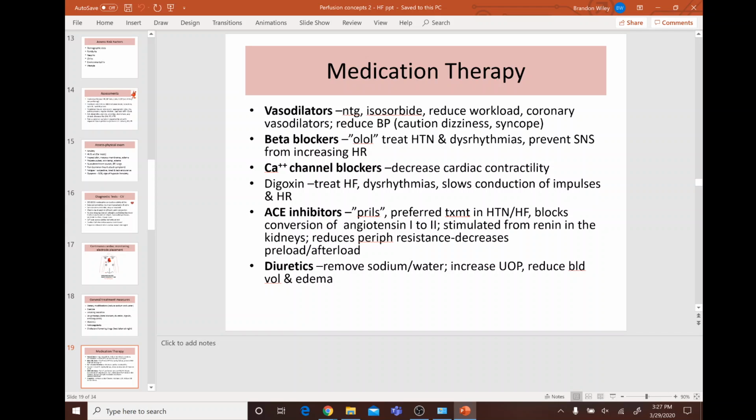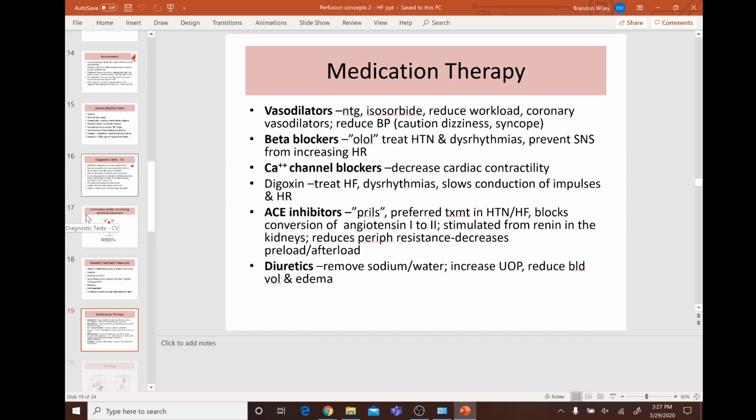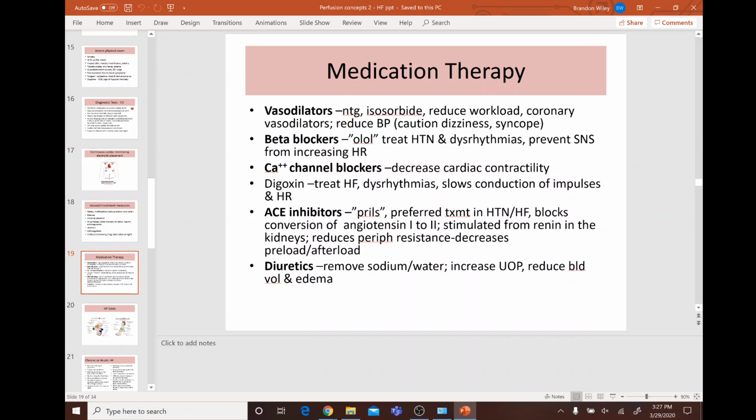Why would we use ACE inhibitors? These are the preferred treatment in hypertension and heart failure. They block conversion of angiotensin 1 to 2, stimulated by renin from the kidneys, and reduce peripheral resistance, which decreases preload and afterload. And why would we use diuretics? Remove sodium and water. That increases urinary output and reduces blood volume and edema.